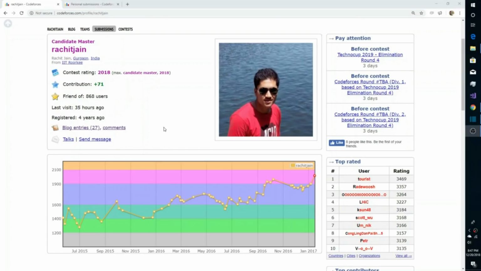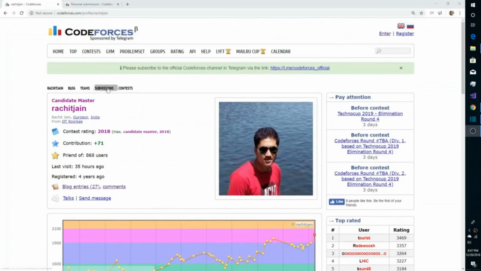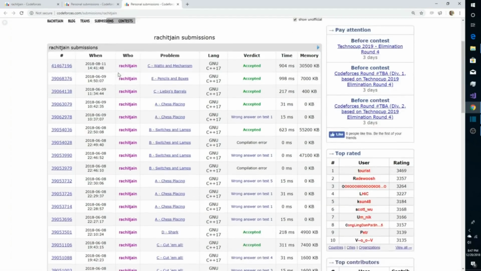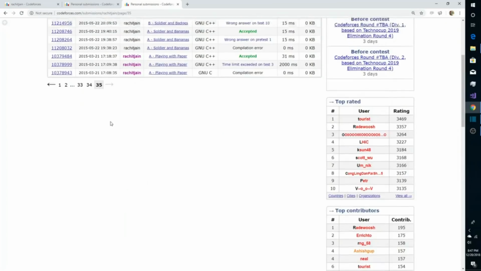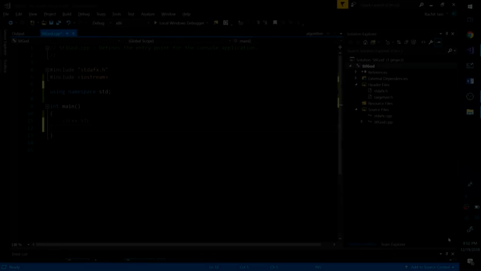I did a lot of hard work to cross 2000 plus rating on Codeforces. I did a lot of submissions on Codeforces, solved a hell of a lot of problems, and I realized that C++ STL, or all these fancy keywords that I used to ignore initially, are super useful. Without them, it's really difficult to survive in a programming contest and also clear coding interviews, because these are things which are so easy to use that people expect you to know them, and the solutions won't pass if you don't use them. So today's video is about C++ STL, and I hope you will like it.